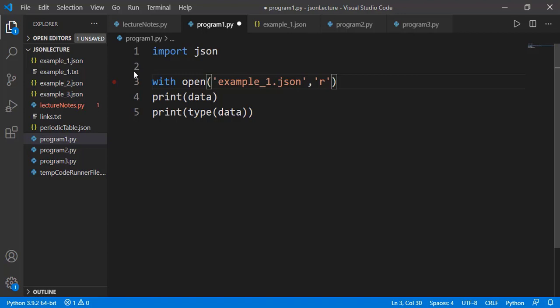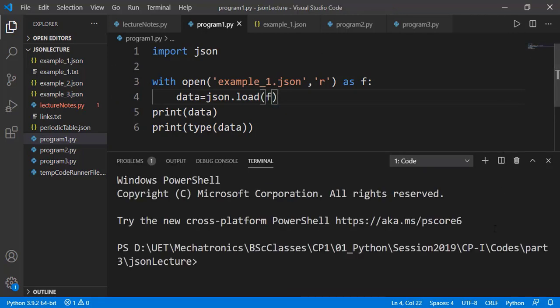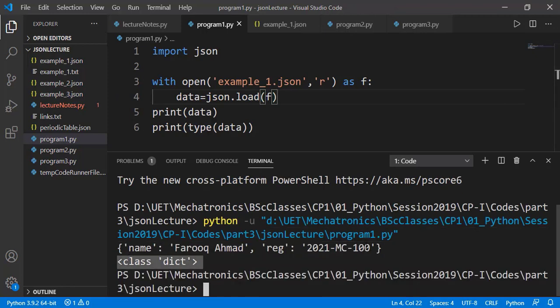Then we can bind the opened file to some variable, for example f. So the file will be opened and we can access it through the variable f. And the Context Manager will close the file automatically when the interpreter comes out of the Context Manager. So inside the Context Manager, we will load the file into the Python program. See that we also have a method loads other than load. We will see its use in a while. We have the same result.